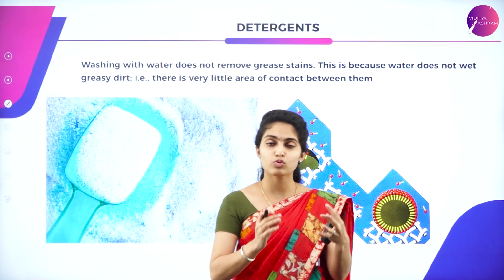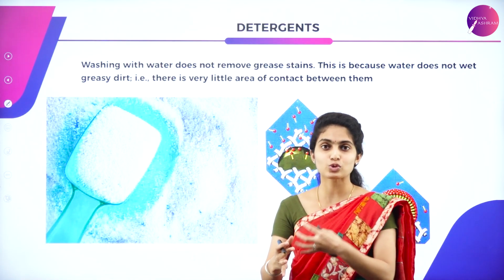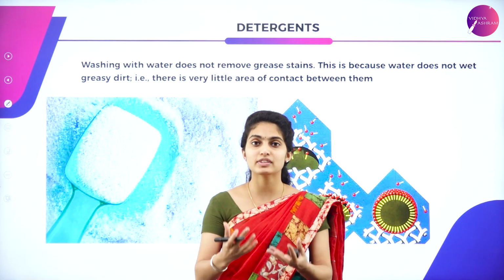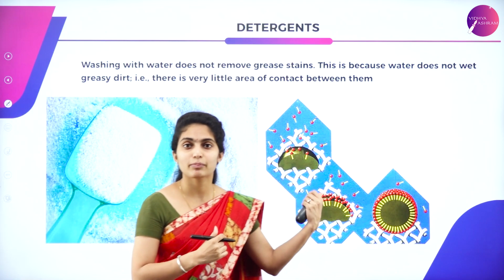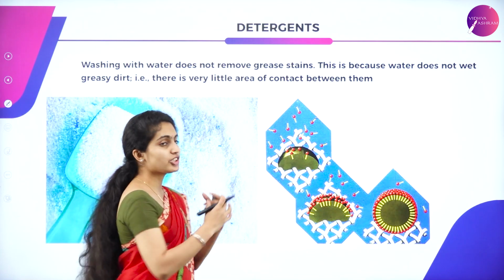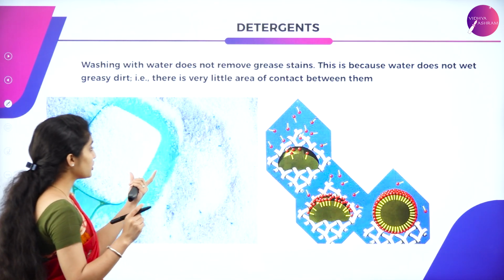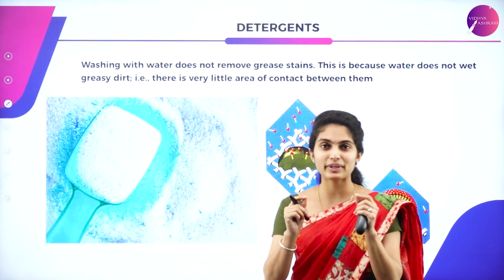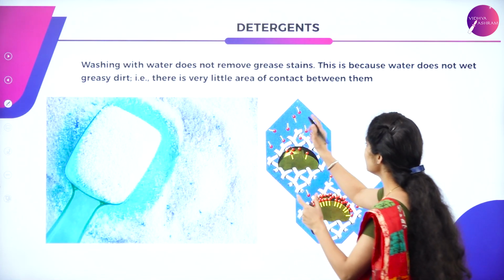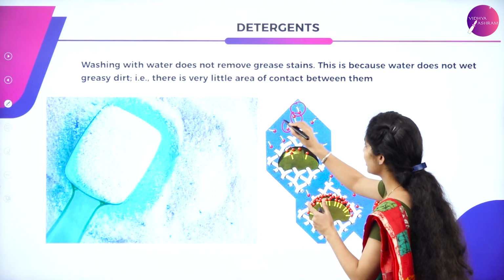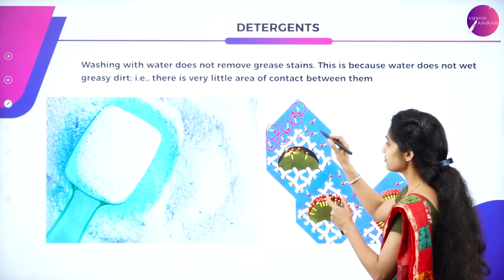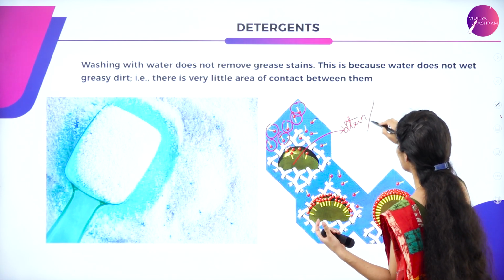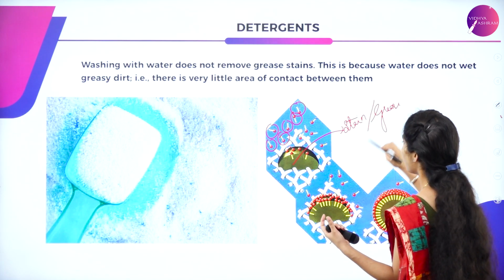So in order to remove it, what do we use in our daily life? We use soaps or detergents. So whenever you use soaps or detergents, what happens? How do the detergents act? That is given by this image. The detergents have a needle-like structure. Here you can see a detergent with needle-like particles. Whatever you can see with this yellow and red needle kind, and this green particle is nothing but the stain, that is a grease stain, or it can also be called grease or dirt.